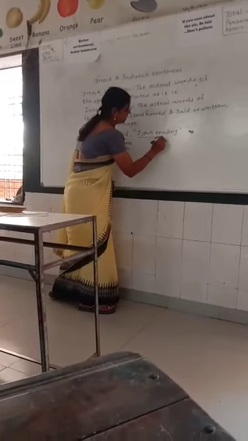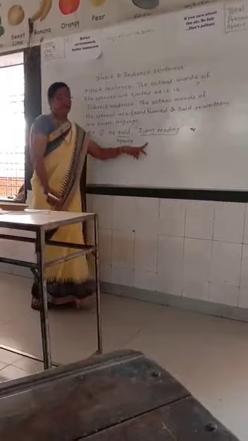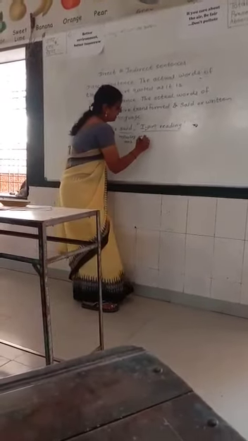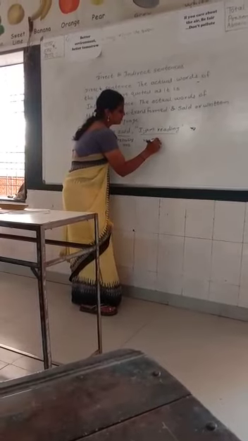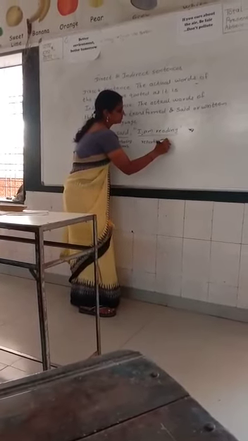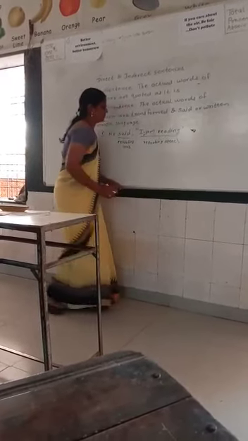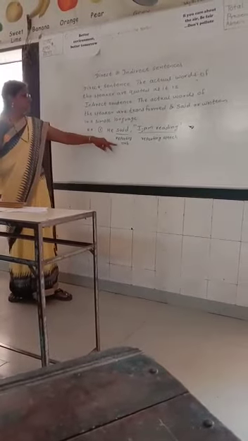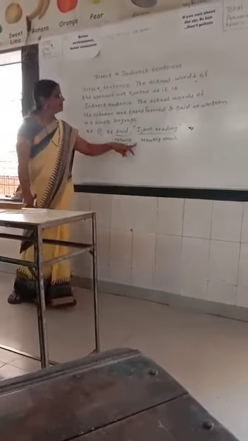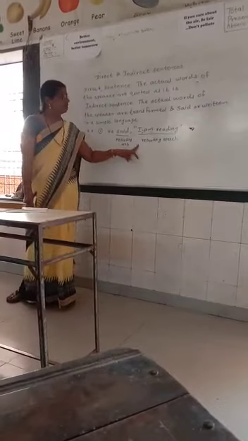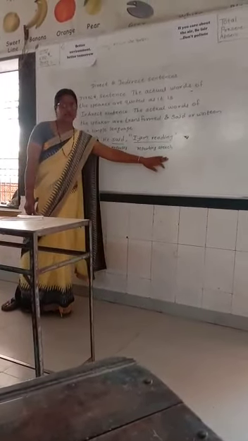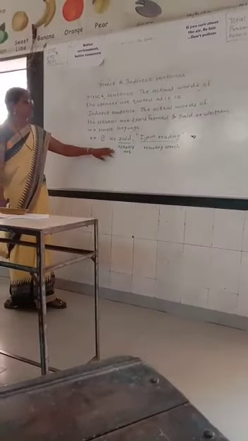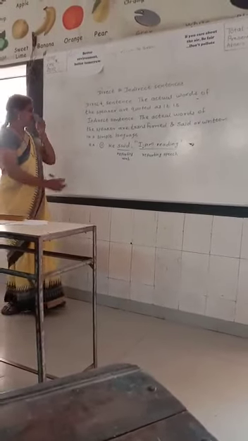And the sentence which is written in inverted commas is known as reporting speech. So we call this sentence as a direct sentence.